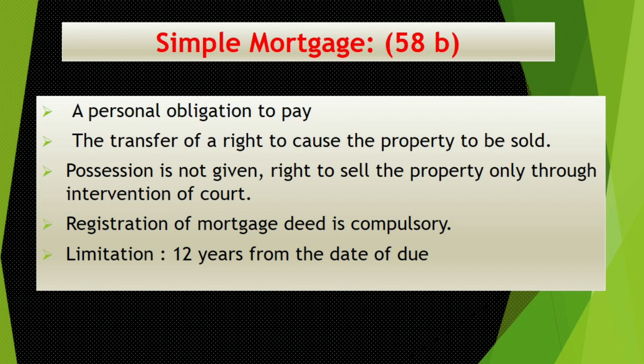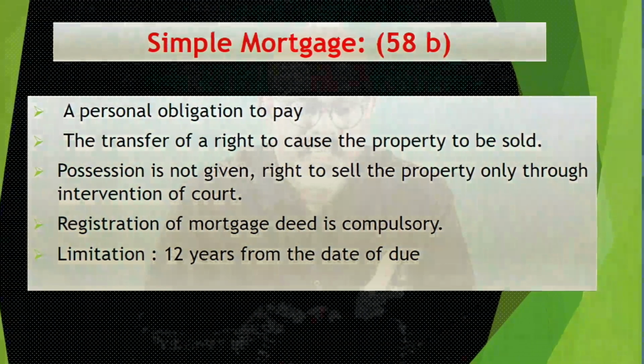So these are the requisites for a simple mortgage. Personal obligation is there, and the right to sell is also transferred. Property can be sold through court proceedings only. Directly, the mortgagee cannot sell the property. These are the requisites. And the second one is conditional sale, mortgage by conditional sale.